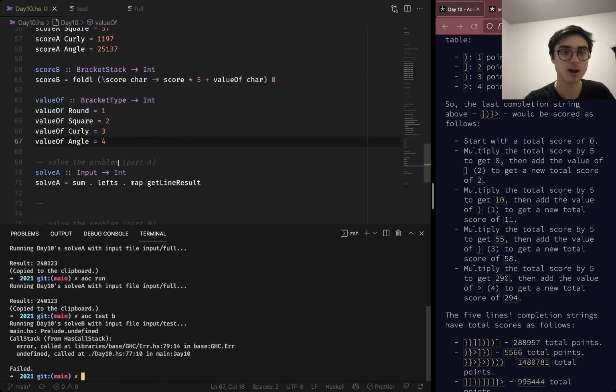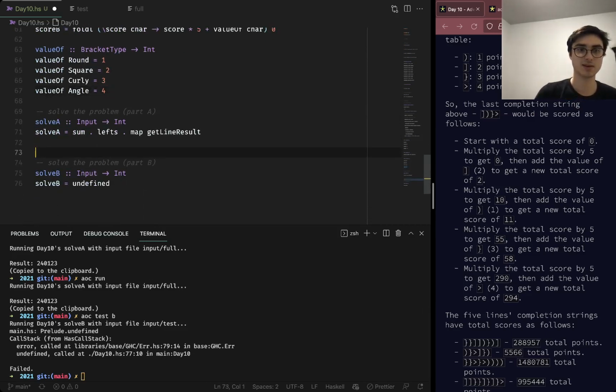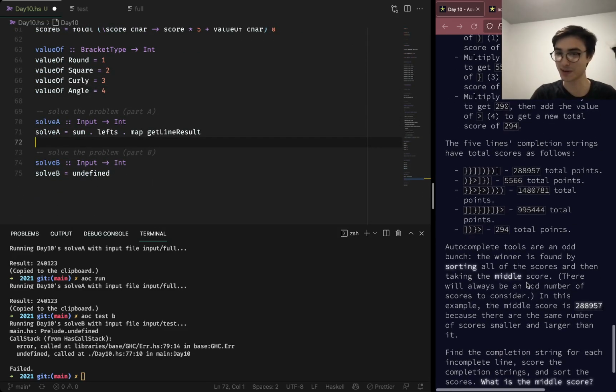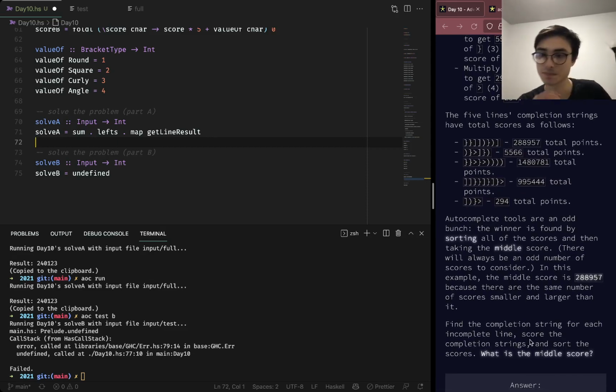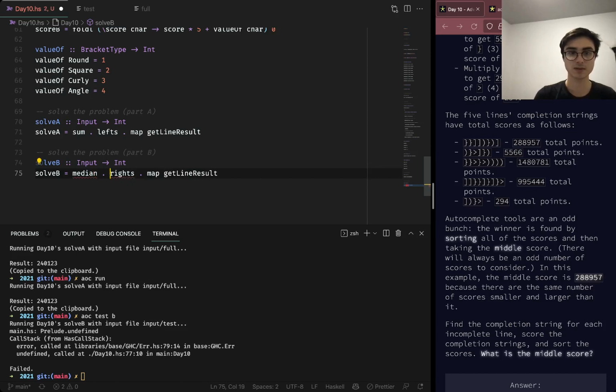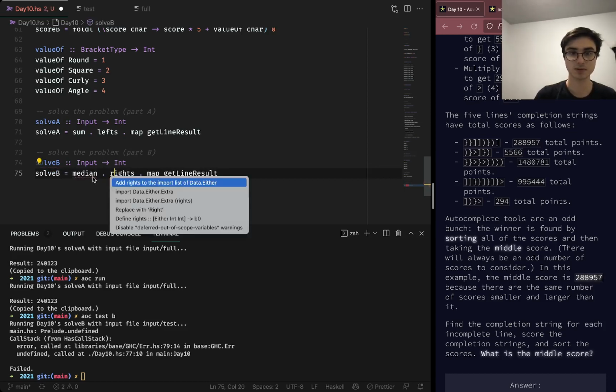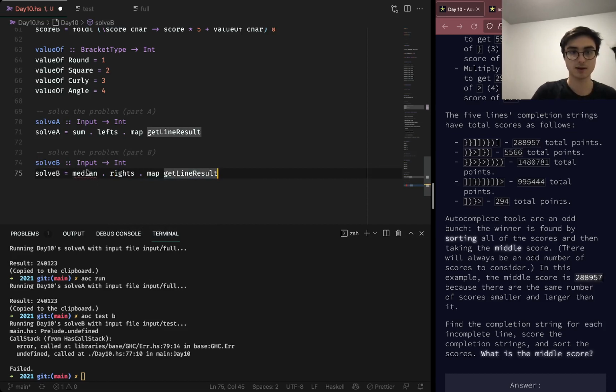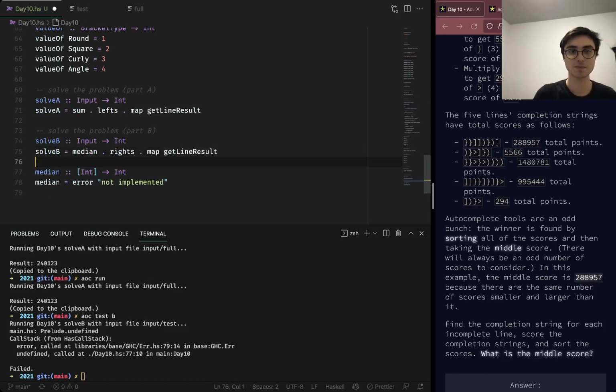Right? Oh, why don't we write solve B? So it is the... we need to sort them. Okay, so it's not quite so easy, but it is pretty easy. Rights, map getLineResult, and then get middle, median. And we need to import that. I bet median is like even... No. Okay. Median is sort.